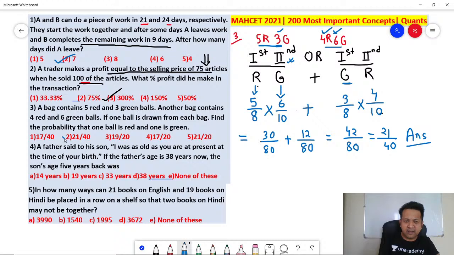Did you all get it? Any doubt in this? Understood, right? Perfect. That's the answer for question number 3. Got it? Let's go to the next one. Number 4.